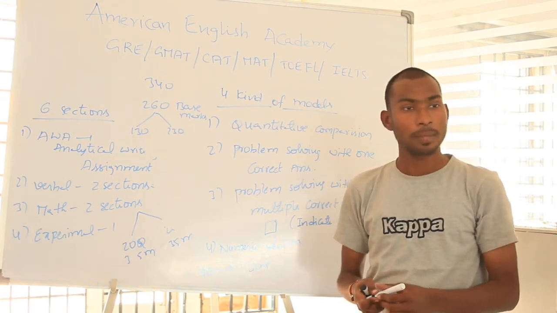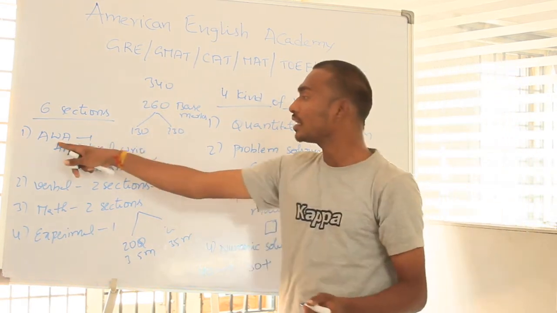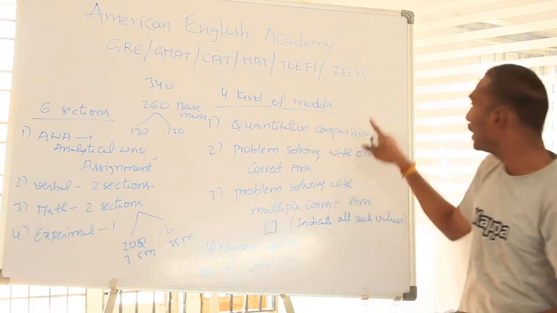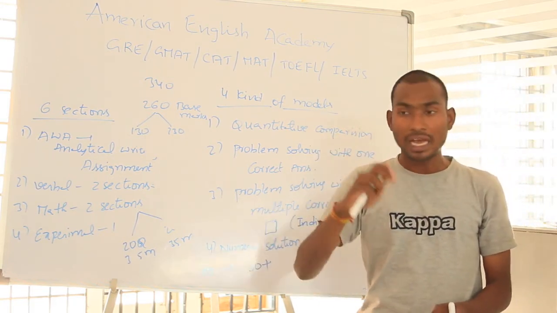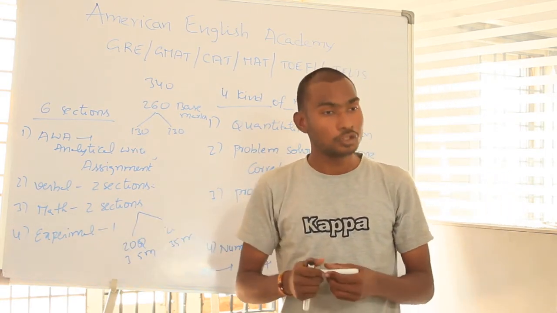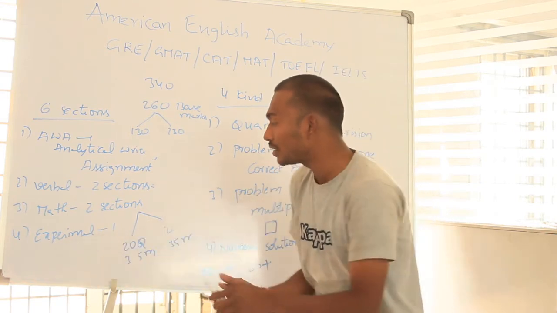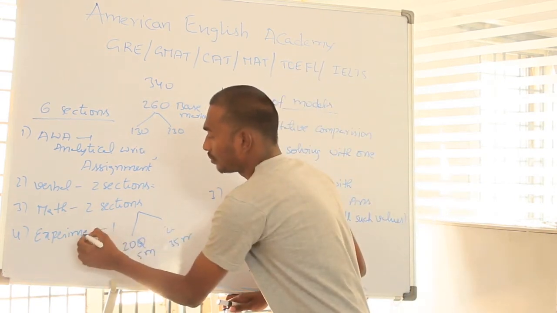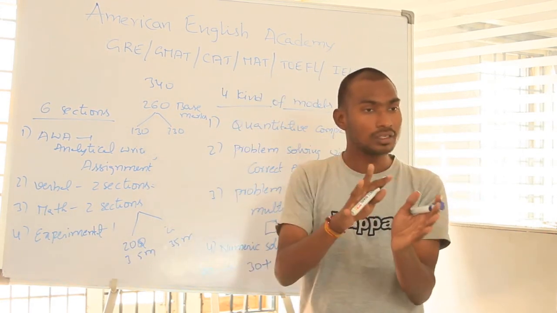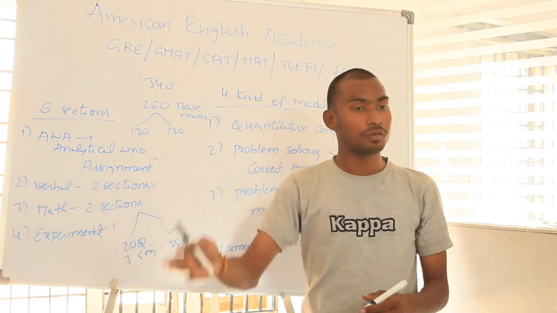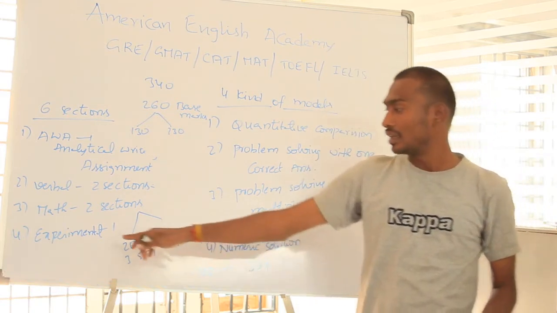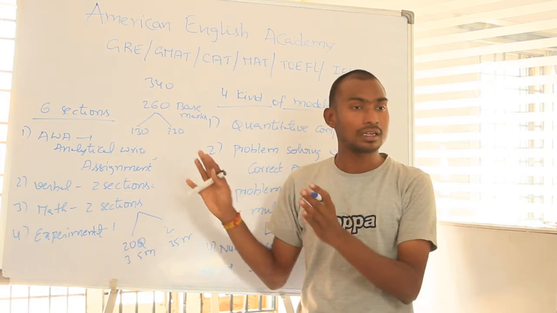Okay. So what is this analytical writing? Analytical writing assignment means they will give one passage, otherwise some information. In that information we have to write related to issue or argument. Means we have to comment on that, otherwise tell it another way. That is issue and argument. In the experimental section, they will give one statement like that, and we have to write some information. They will ask related to some basics, like what happened in recent years. And we have to write on that particular thing they give.